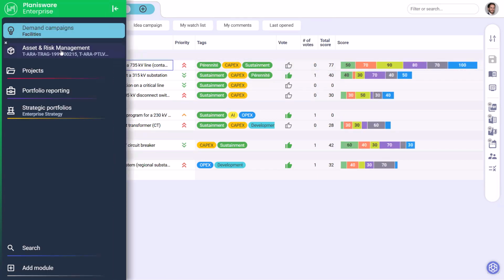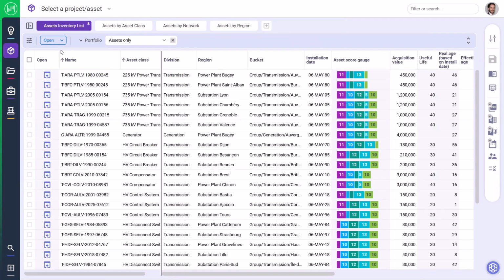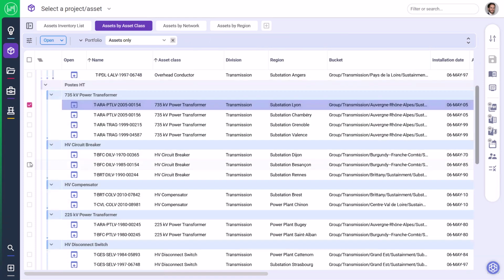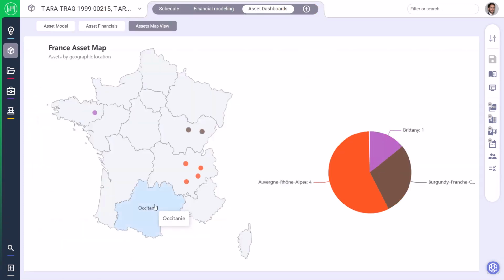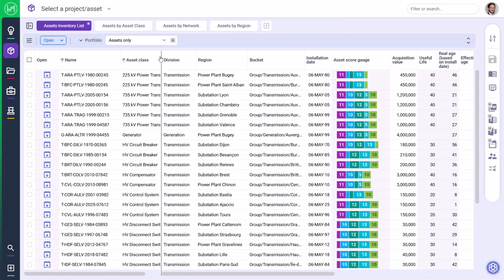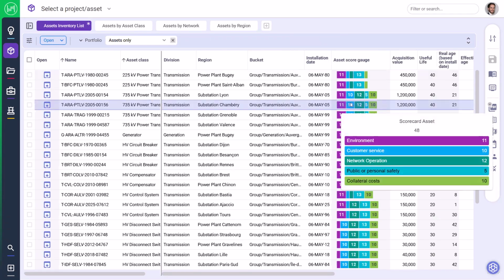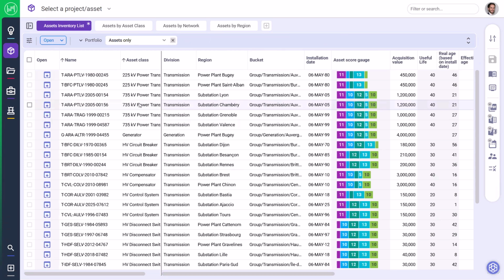For asset-intensive organizations, demand can also originate from the asset base. By connecting EAM and APM data, Valoris brings asset condition, risk, criticality, age, performance, and lifecycle attributes into investment planning. Teams can visualize the asset base, identify aging infrastructure, high-risk areas and regions under investment pressure, and understand where renewal needs are emerging. Valoris turns asset information into planning insight by modeling lifecycle, risk, and value over time, helping teams understand which investments are needed, when they are needed, and why they matter.